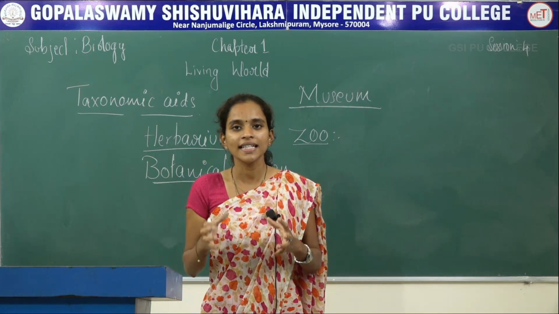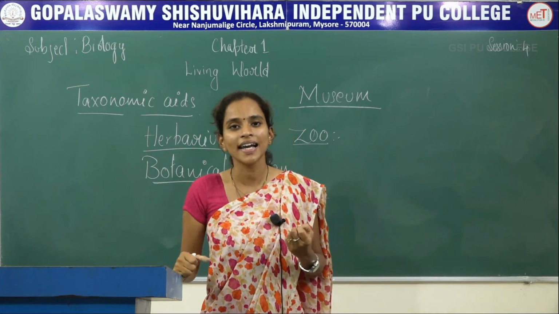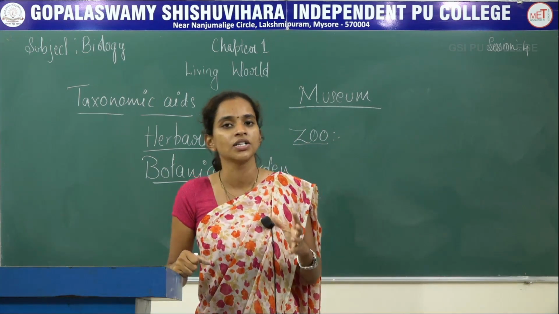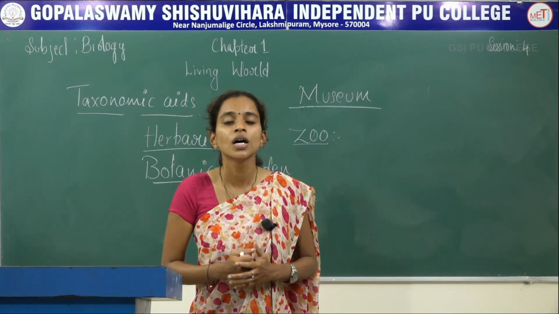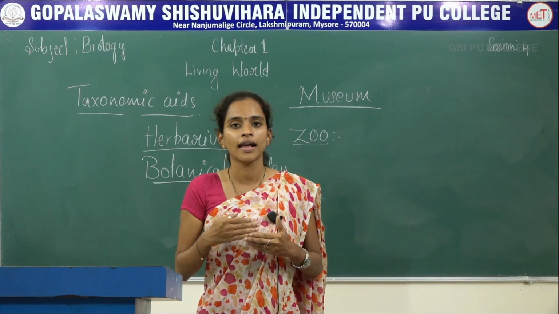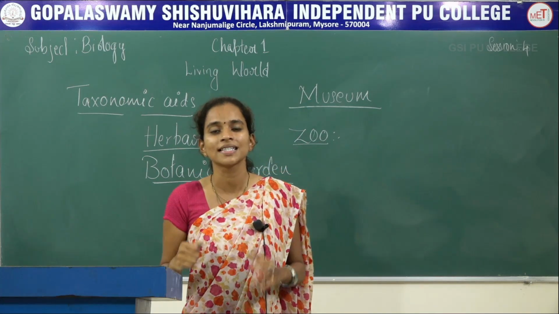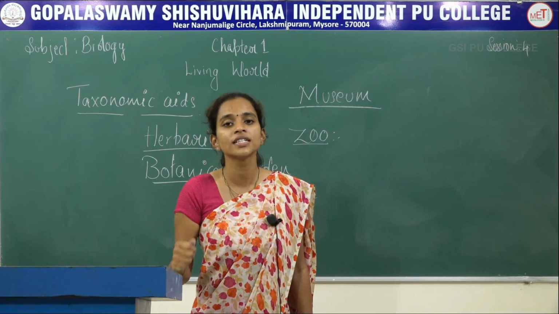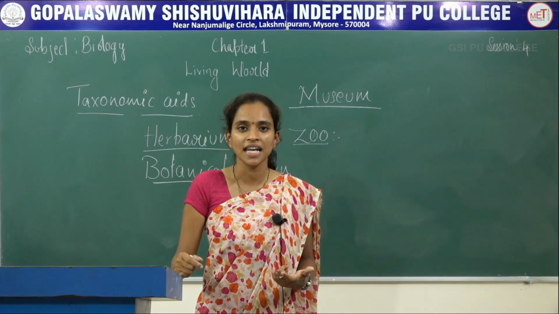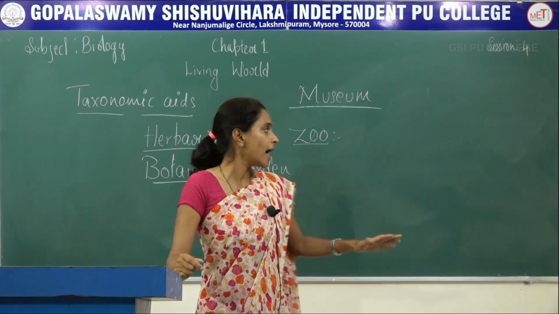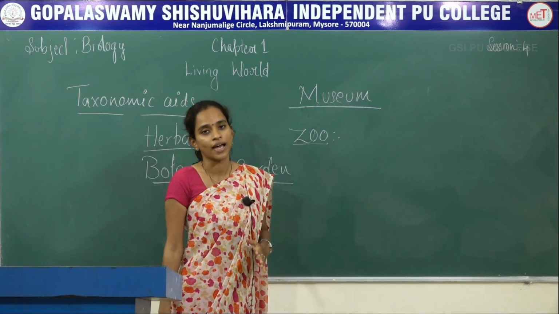And it is a very easy method, so that you can easily observe them as well as get an idea of what type of environmental conditions are necessary for these organisms to survive. And in zoos, human beings are only allowed up to a restricted area. You cannot go much further. Why? Because they are placed inside cages. Good care of these organisms or animals will be taken by feeding them properly, by proper vaccinations, etc. So this is another taxonomical aid where you can easily study living organisms.